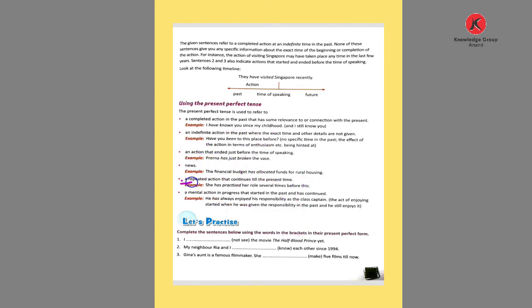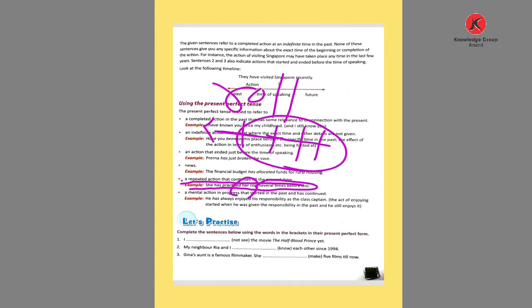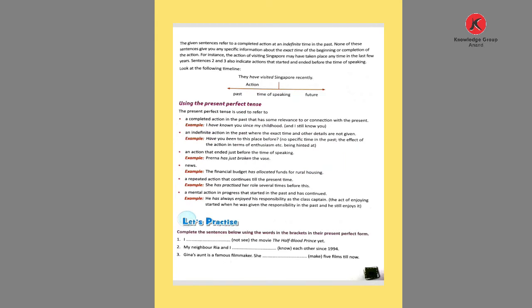Then a repeated action that continues still in the present time. She has practiced her role several times before this. She has practiced her role. What role? In the past, and the action is going on, meaning it is repeating. There we use the present perfect.